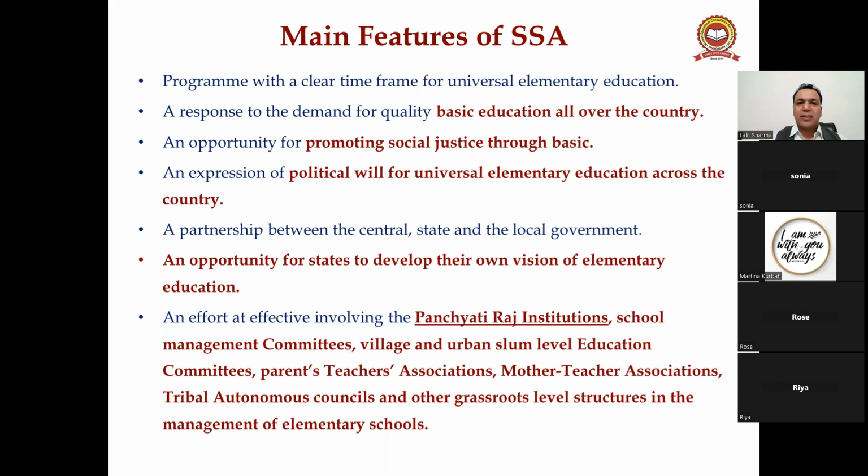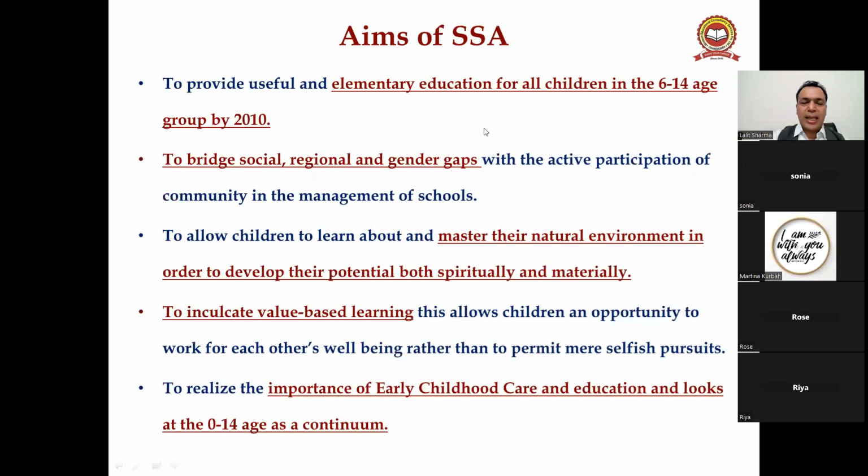We are involving all the persons in the schools, and we are also involving the community, right? Because with the help of the community, the Government of India has to achieve the universalization of elementary education, right, guys? Next, what are the aims of SSA? To provide useful and elementary education for all the children in the 6 to 14 age group by 2010. Here, 2010. Initially, in the previous slide, it was written that it is time bound, right?